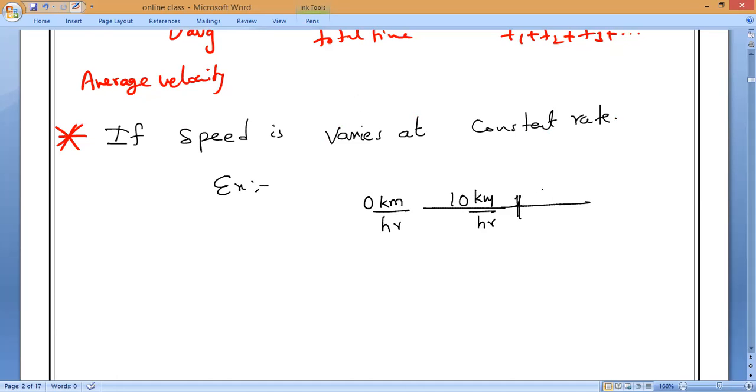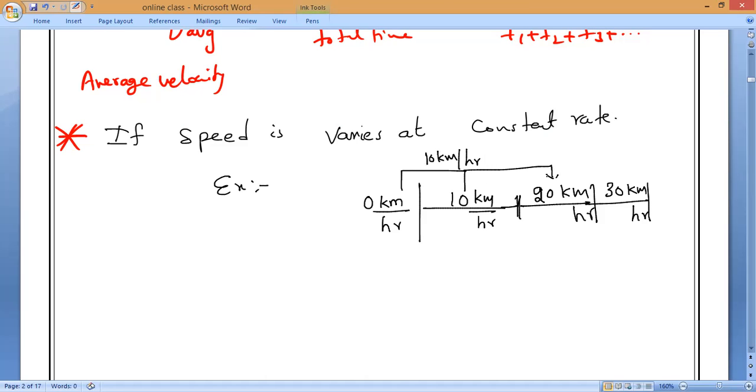Next 1 hour, again plus 10, 20 kilometer per hour. Next 1 hour, your speed will become how much, guys? 30 kilometer per hour. So what is the difference every time, from one hour to the next? 10 kilometer per hour. Yes or no? Please respond. So from one place to another, it changes by 10 kilometer per hour.